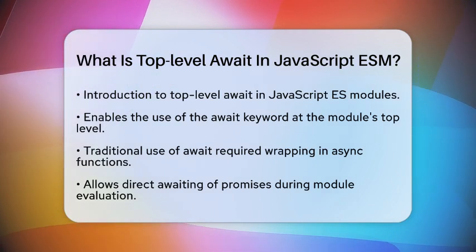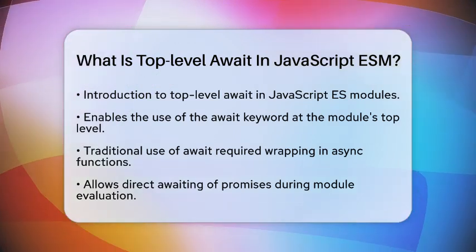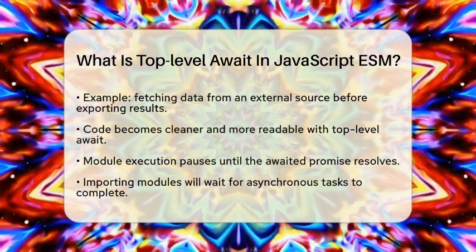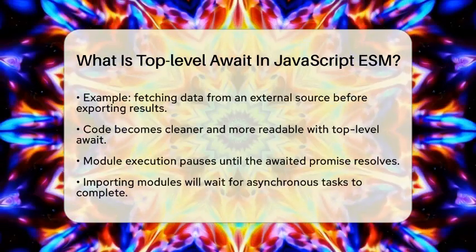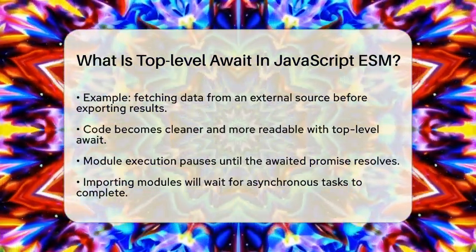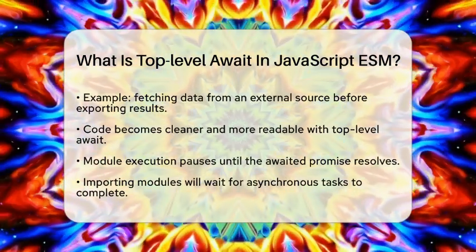Imagine you have a module that needs to fetch data from an external source. With top-level await, you can write your code like this. You fetch the data, and only after it's fully loaded do you export the processed result. This makes your code cleaner and easier to read.